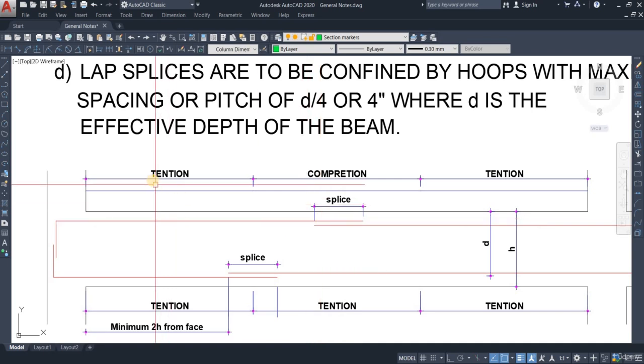Okay, so let's say that your calculations show that there is no negative moment at the top left part of the beam or the right part of the beam. Can you provide splices there? Then the answer to that question is you should not. Even if your calculation doesn't show that there are any moments there, you should not provide any splices there. The reason being that there can be some kind of unknown loads.